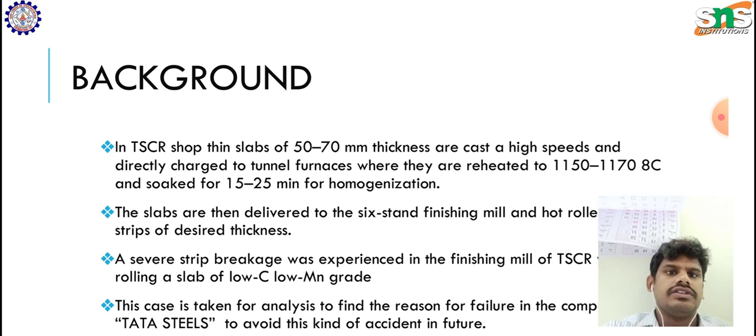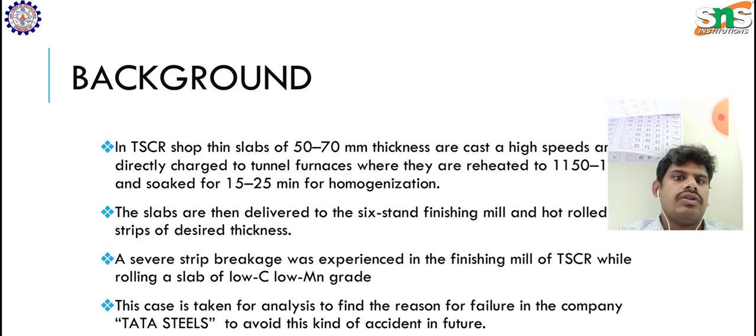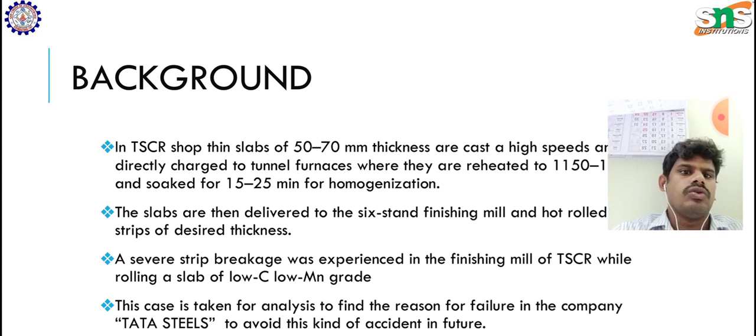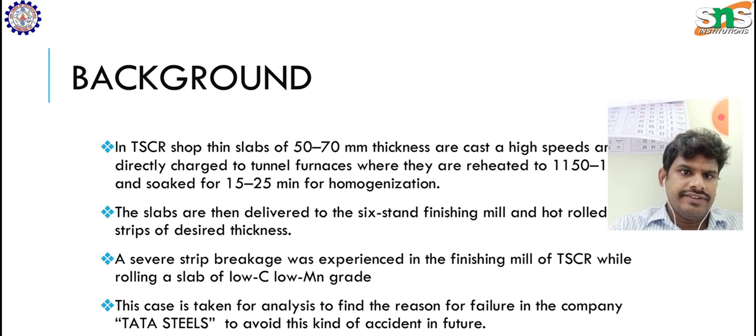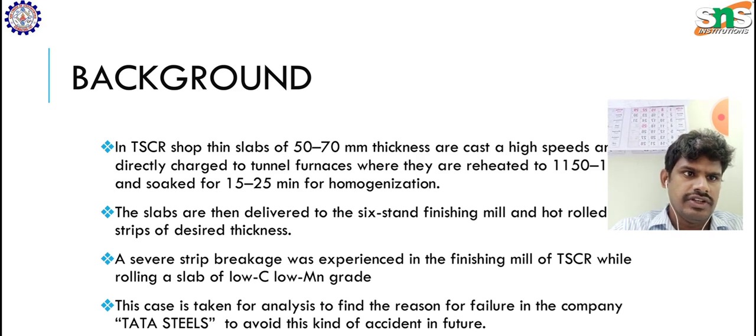for the required thickness. The severe strip breakage was experienced in the finishing mill of TSCR while rolling a slab of low carbon, low manganese grade steel. So this case is taken for analysis to find the reason for failure in Tata Steel, to avoid this kind of accident in future.